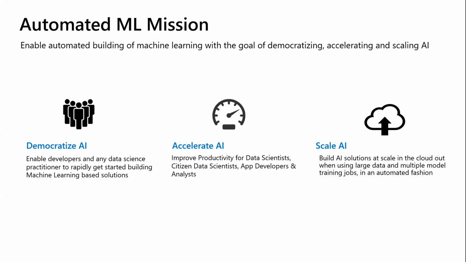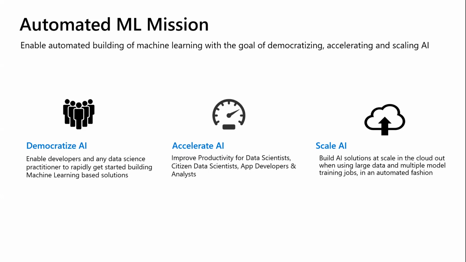Now, if you have a smaller team of data scientists, with AutoML, you are able to make the most out of these limited resources. So what I mean here is that you're going to be able to improve the productivity of data scientists. And finally, we have seen scenarios where customers want to build multiple machine learning models in parallel. And now they can do that in an automated way. And that's what we mean by scale AI.